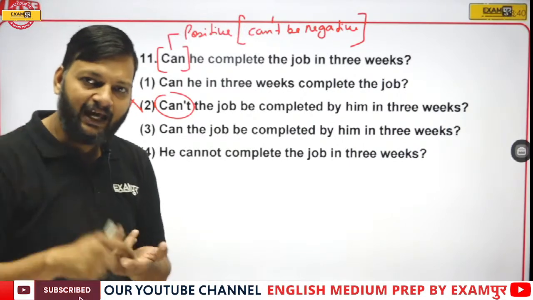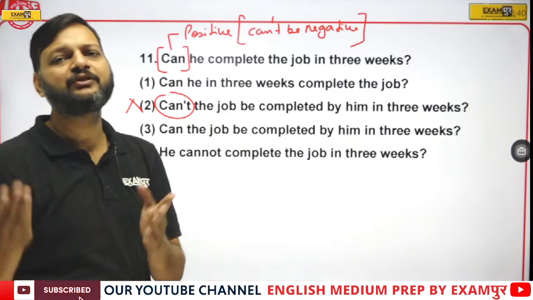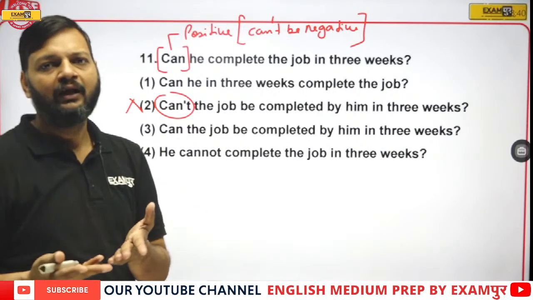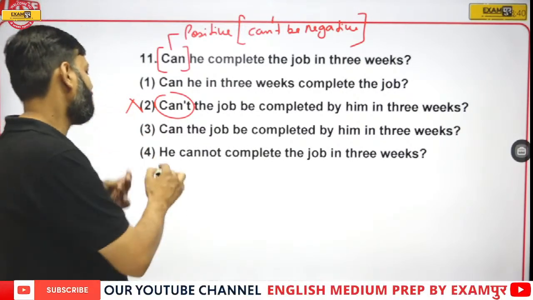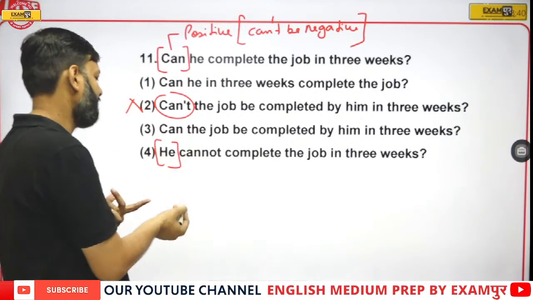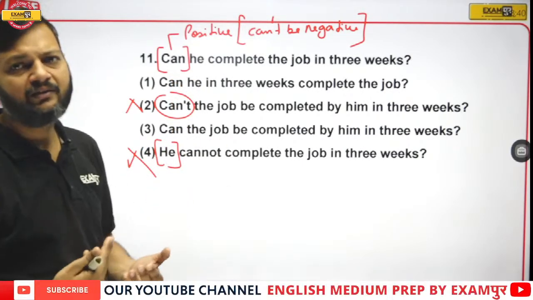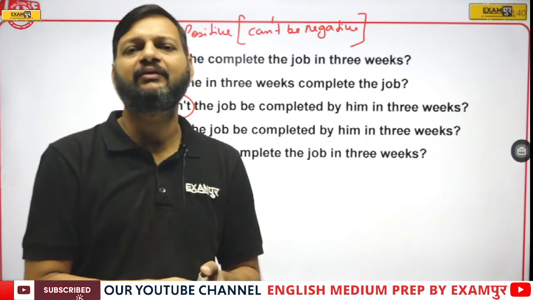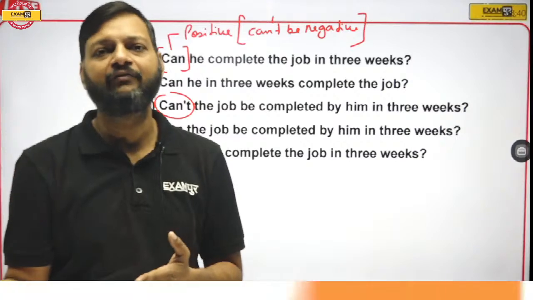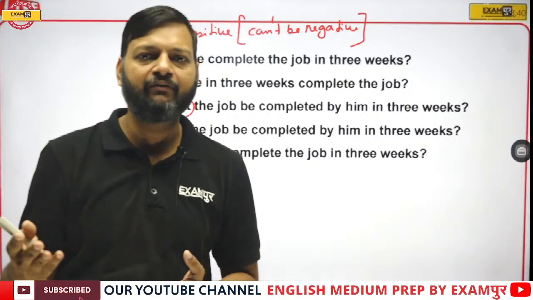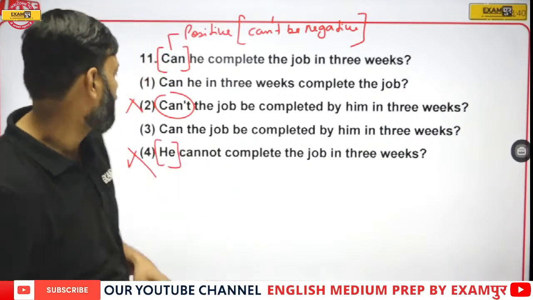If there is a helping verb in the beginning of an active sentence, the helping verb itself must be in the beginning of passive. You cannot bring the subject before the helping verb in passive. But this sentence has "he" in the beginning, so it cannot be the answer. If there is "can" in the beginning of an active sentence, it should remain in the beginning of passive as well, because interrogative cannot become assertive, assertive cannot become imperative, or imperative cannot become exclamatory. So eliminate the fourth option.